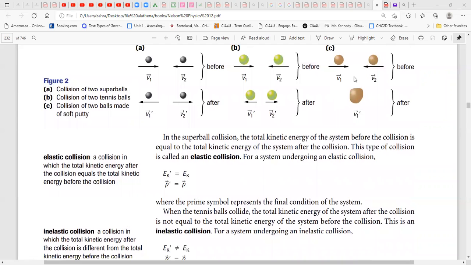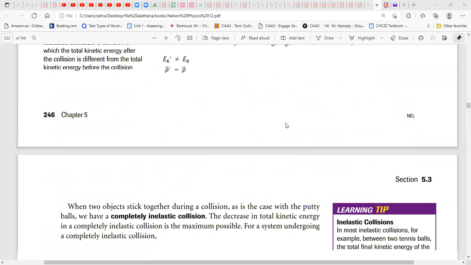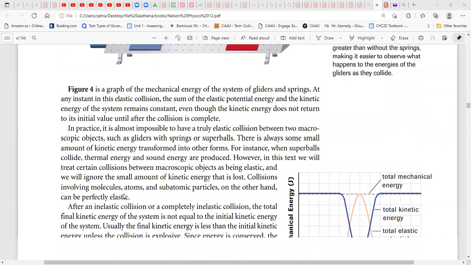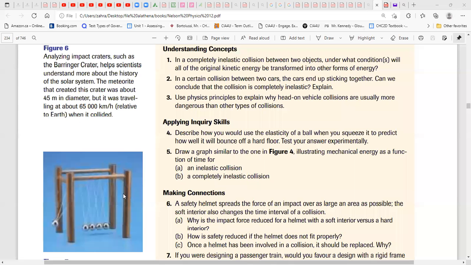And when we have a perfectly inelastic collision, these two soft balls come together, stick together, and move on with some velocity. This is completely inelastic. The energy is not conserved, but the momentum is conserved. The energy before collision is much greater than the energy after collision. So we do an example to see that better.